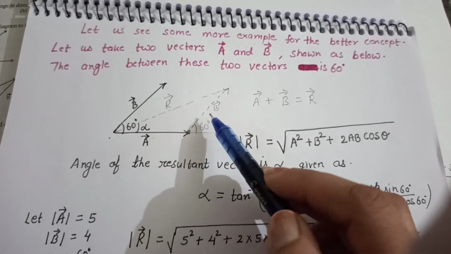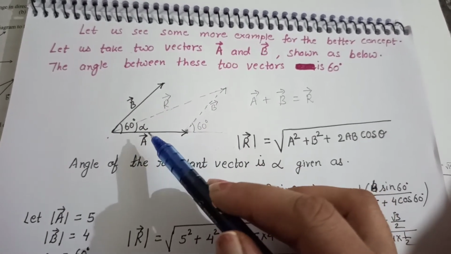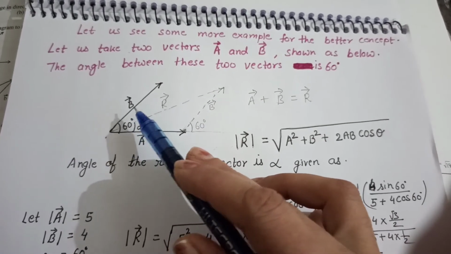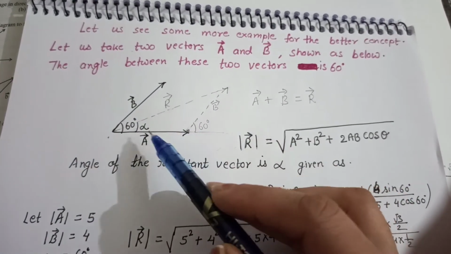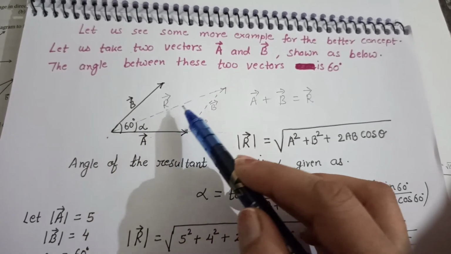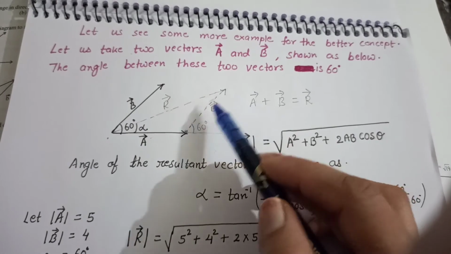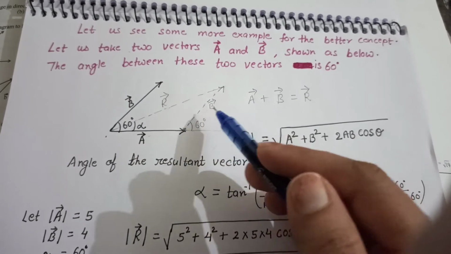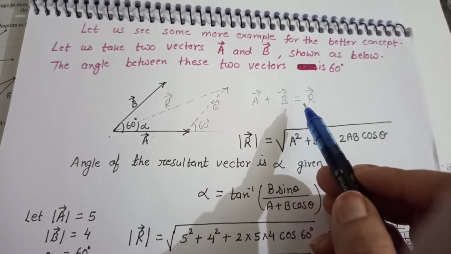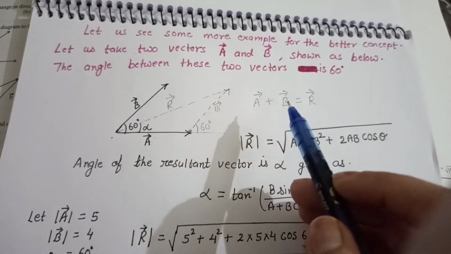So when we add vector A and vector B, we get vector R. This line will represent the resultant of vector A and vector B. We can write vector A plus vector B equals vector R.